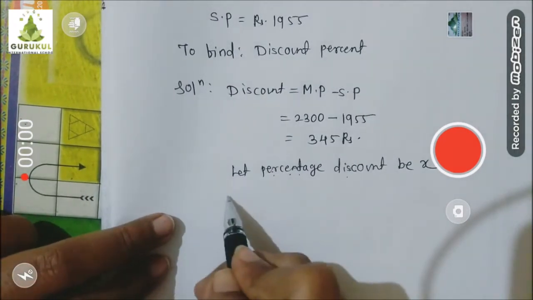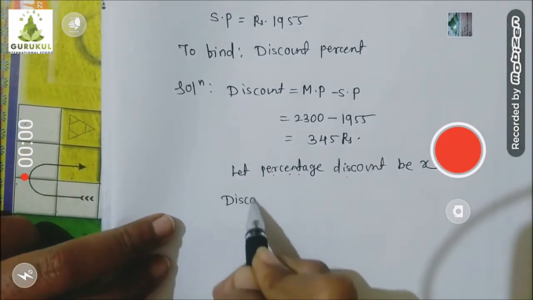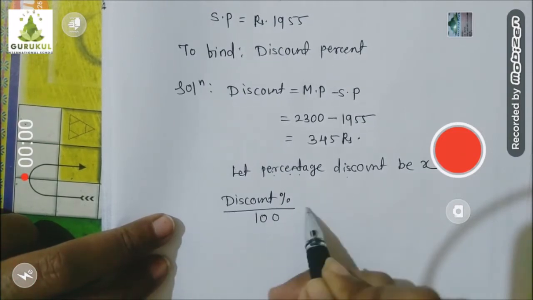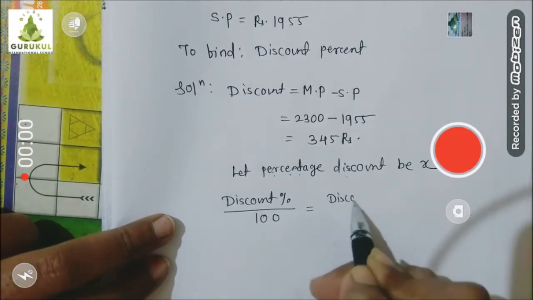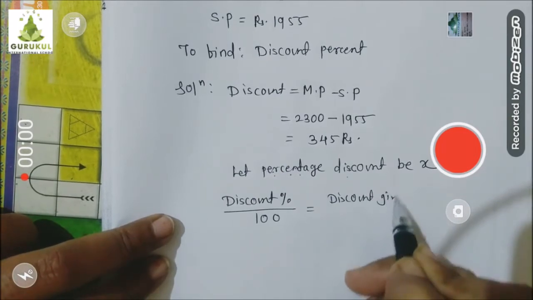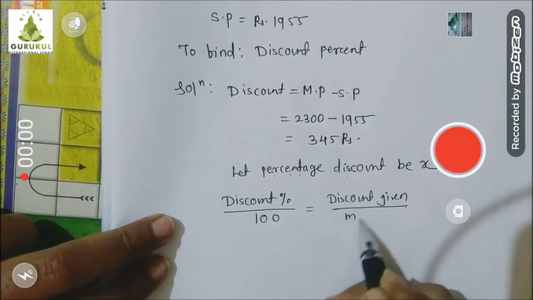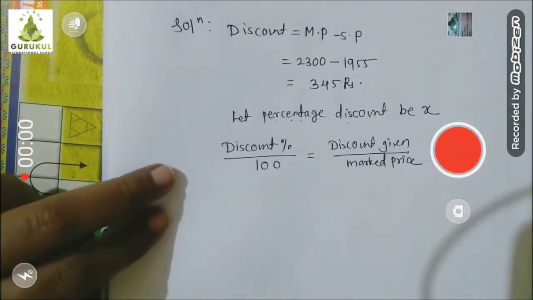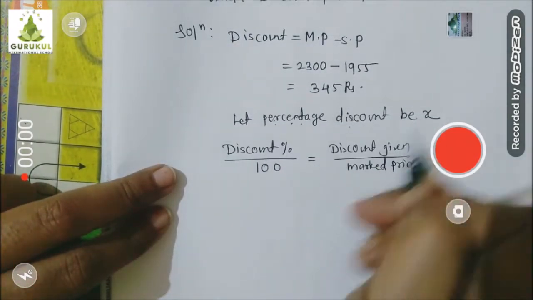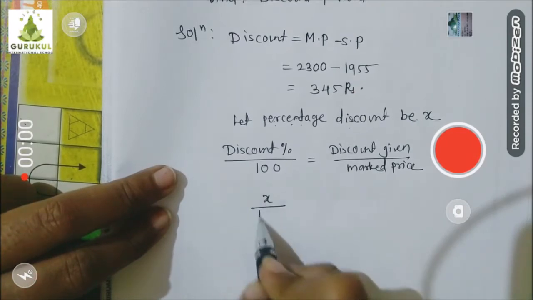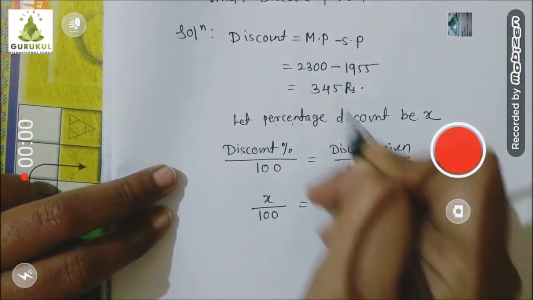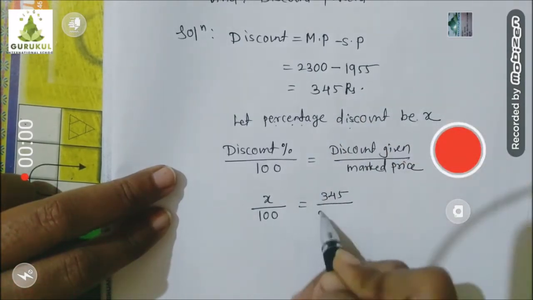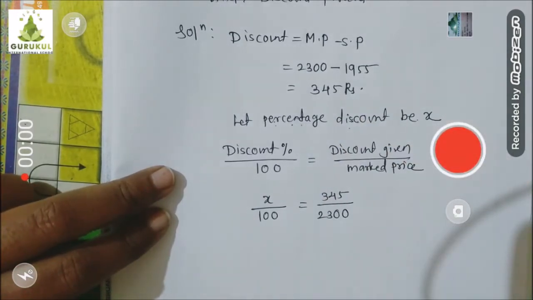So let's write down that formula. Discount percent upon 100 is equal to discount given upon mark price. Substituting, discount percent we assume X upon 100 is equal to the discount given, which we just calculated as 345, upon the mark price 2300.